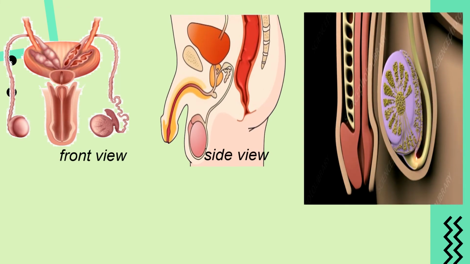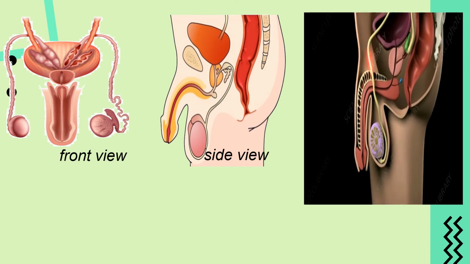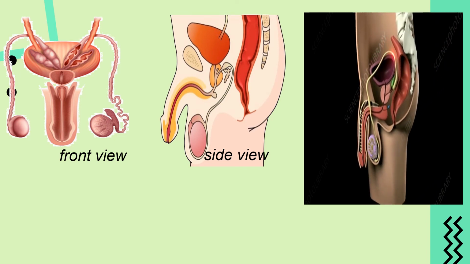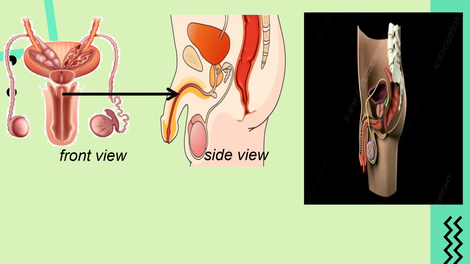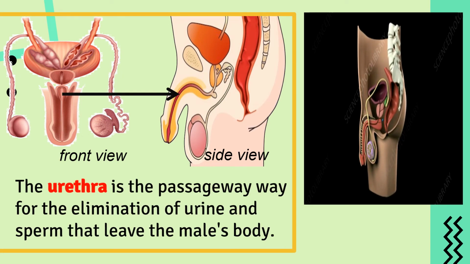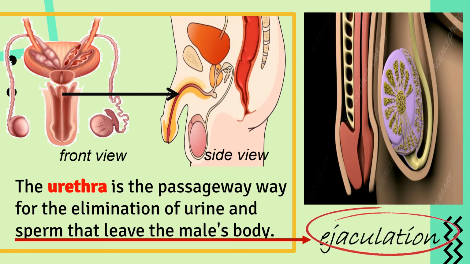The two vas deferens are connected to the urethra, which is the passageway for the elimination of urine and sperm when they are already matured to leave the male's body. When the sperm leaves the male's body, it is called ejaculation.